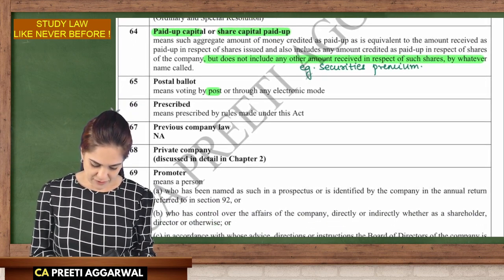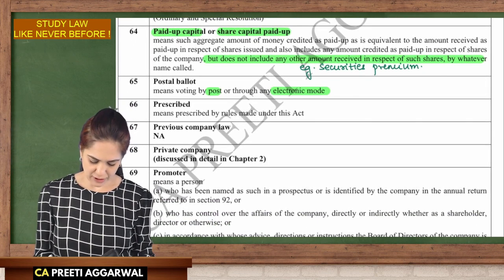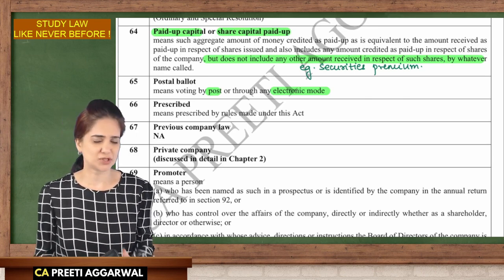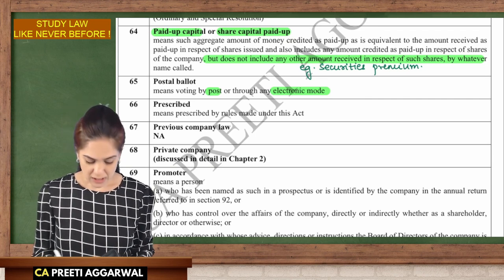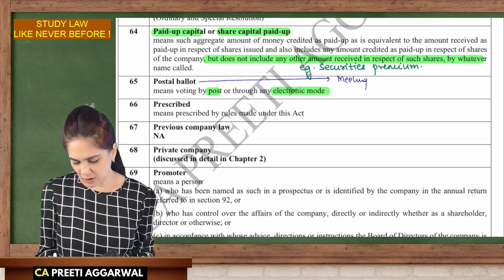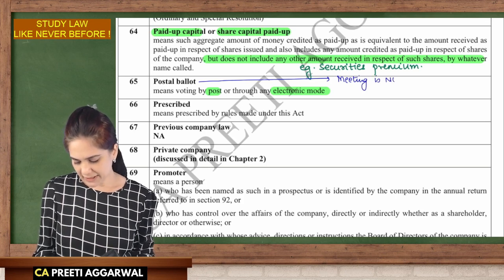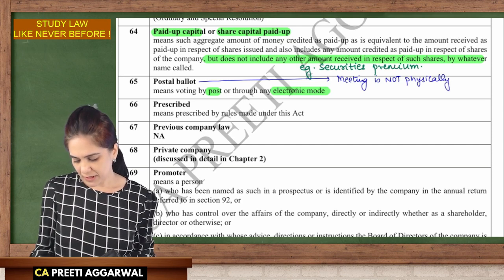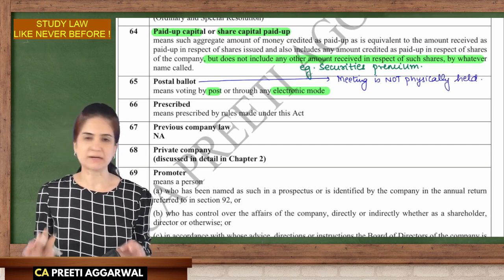Postal ballot means we are voting by post or electronic mode. Again, we are going to discuss this in detail in management and administration, so I'm not going to detail right now. What is the meaning of postal ballot? See, the meeting is not physically called, okay? The meeting is not physically held.